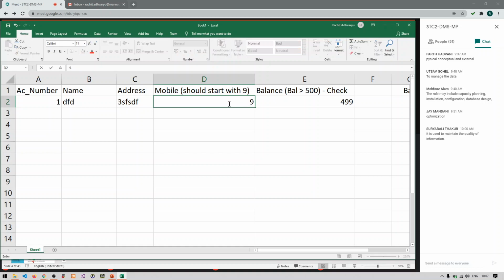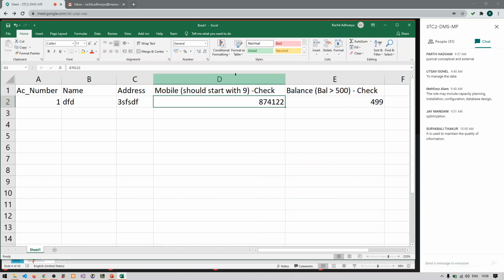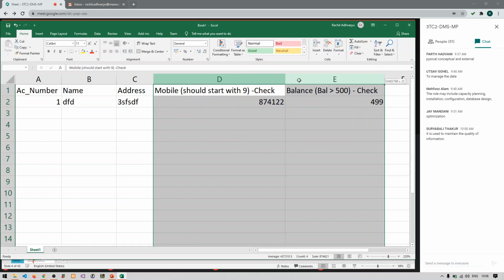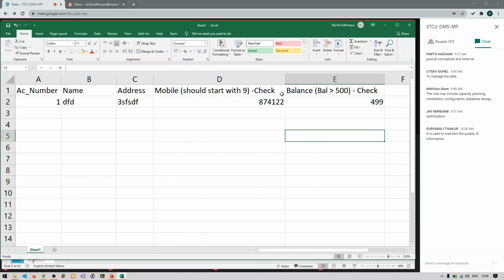If you have not entered a number which starts with 9, it will again give you an error that this should start with only 9 or there is some problem with your data. So check mainly allows you to put some conditions on your database or on a single column or a group of columns. Clear with this, guys? What do you mean by check constraint?